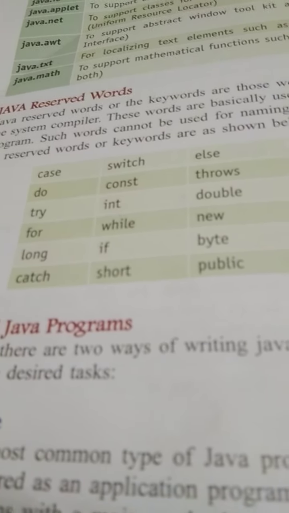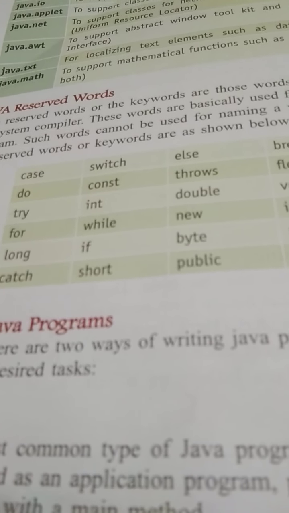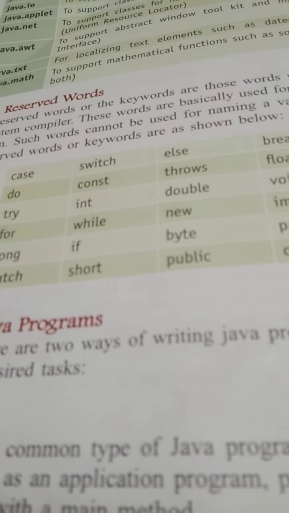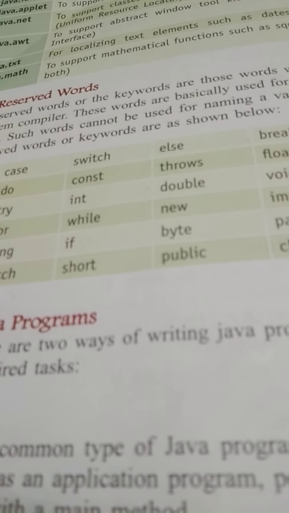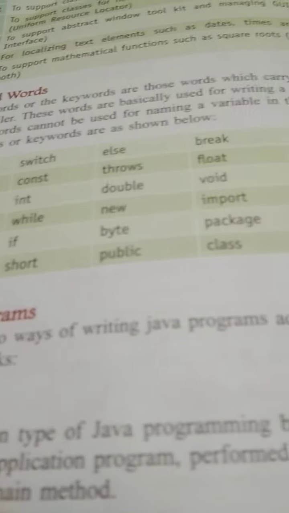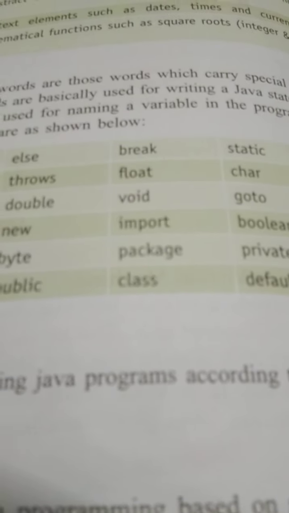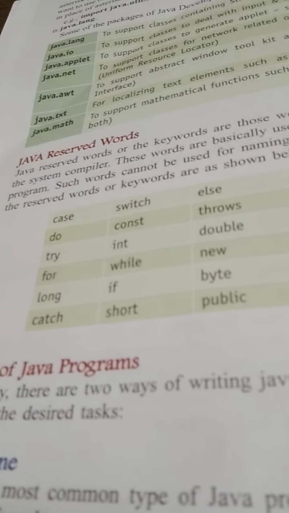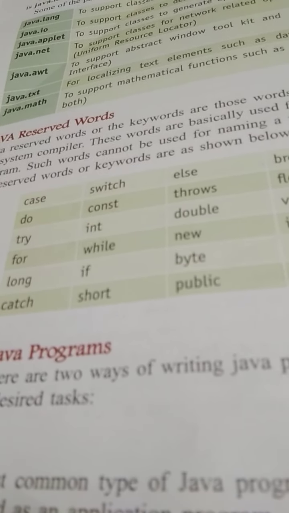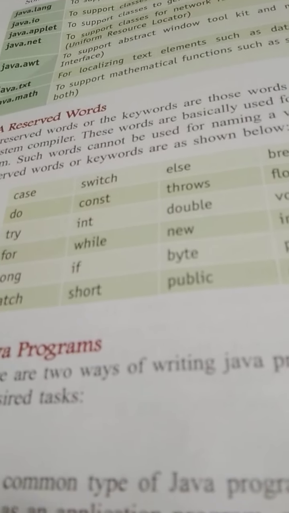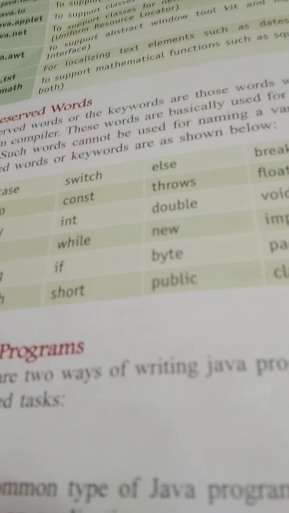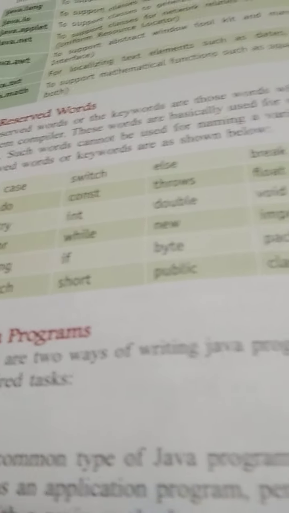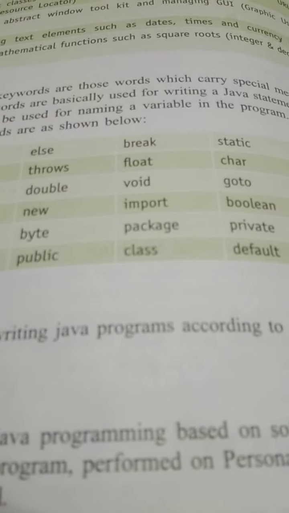My dear friends, these reserve words can never be used to name any variable or any function or any method or any class, because these words have specific meaning so far as Java compiler, interpreter or language is concerned. So these words can never be used for naming purpose.